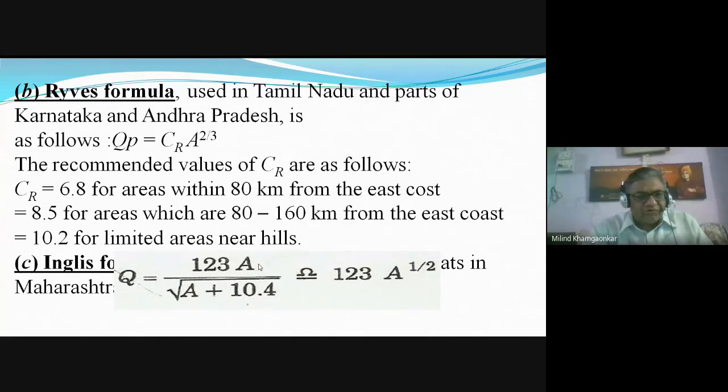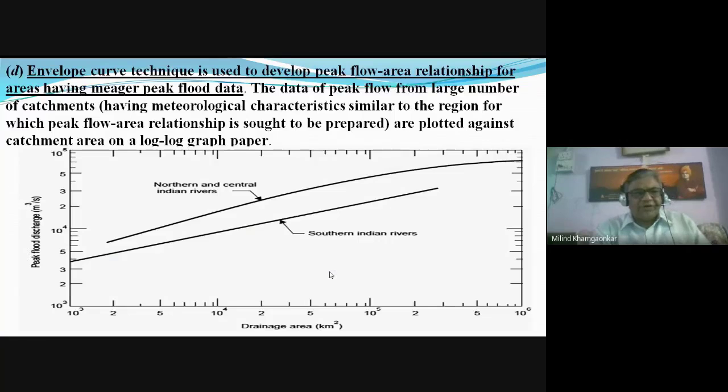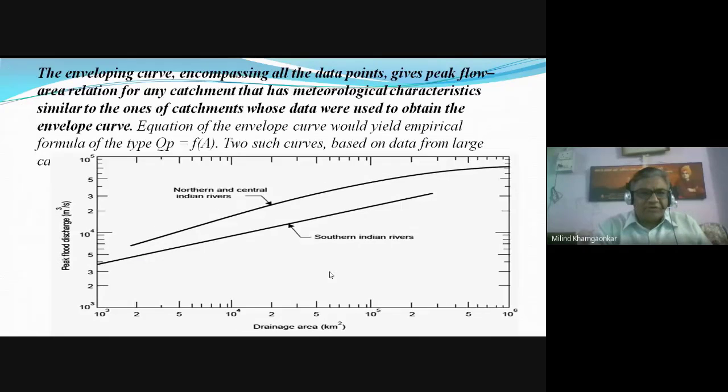Discharge is equal to 123A upon square root A plus 10.4 or 123A raised to half. A is catchment area. महाराष्ट्र का जो है, महाराष्ट्र, कर्नाटका, तमिलनाडु और southern and the central part of India, there are certain envelope curves also.